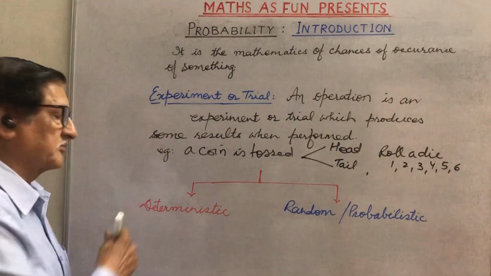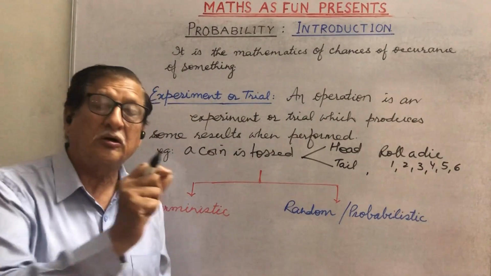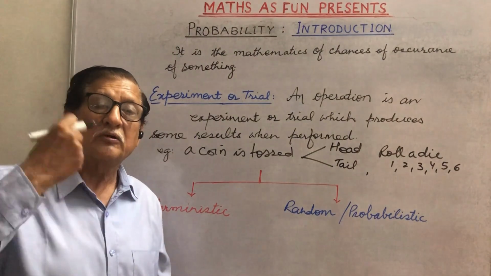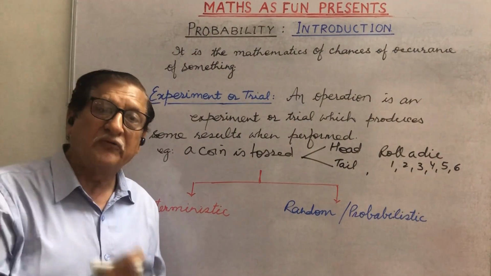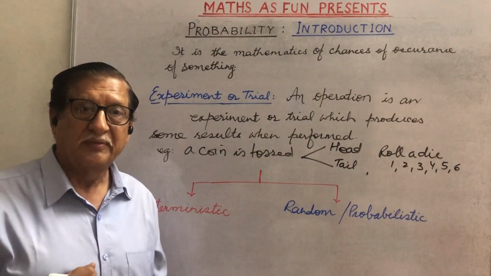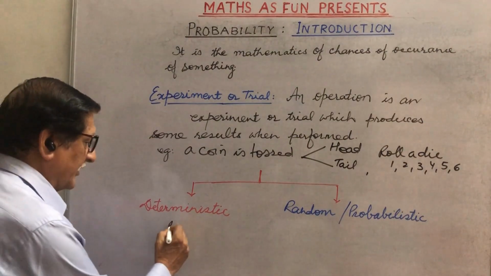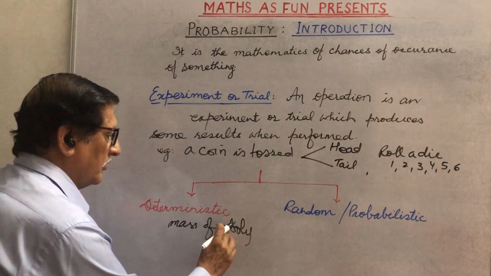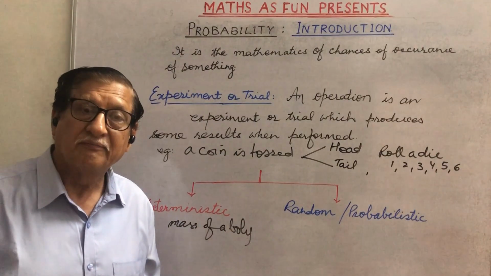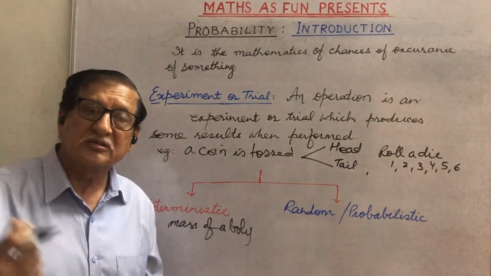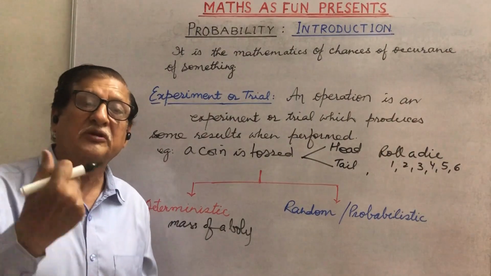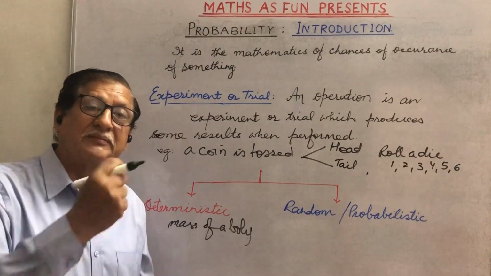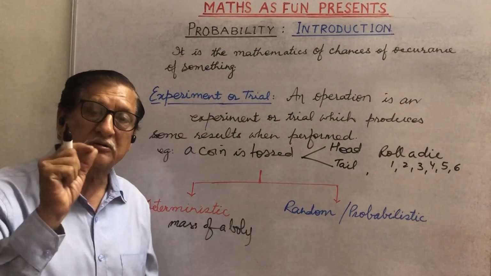What is a deterministic experiment? Actually, this is such an operation or such an experiment in which we repeat it many number of times, but every time we get the same result. Like if we want to find out the mass of a body, we calculate the mass of a body at different places, with different repetitions and different types of physical balances. We will find the mass of that particular body is always the same.